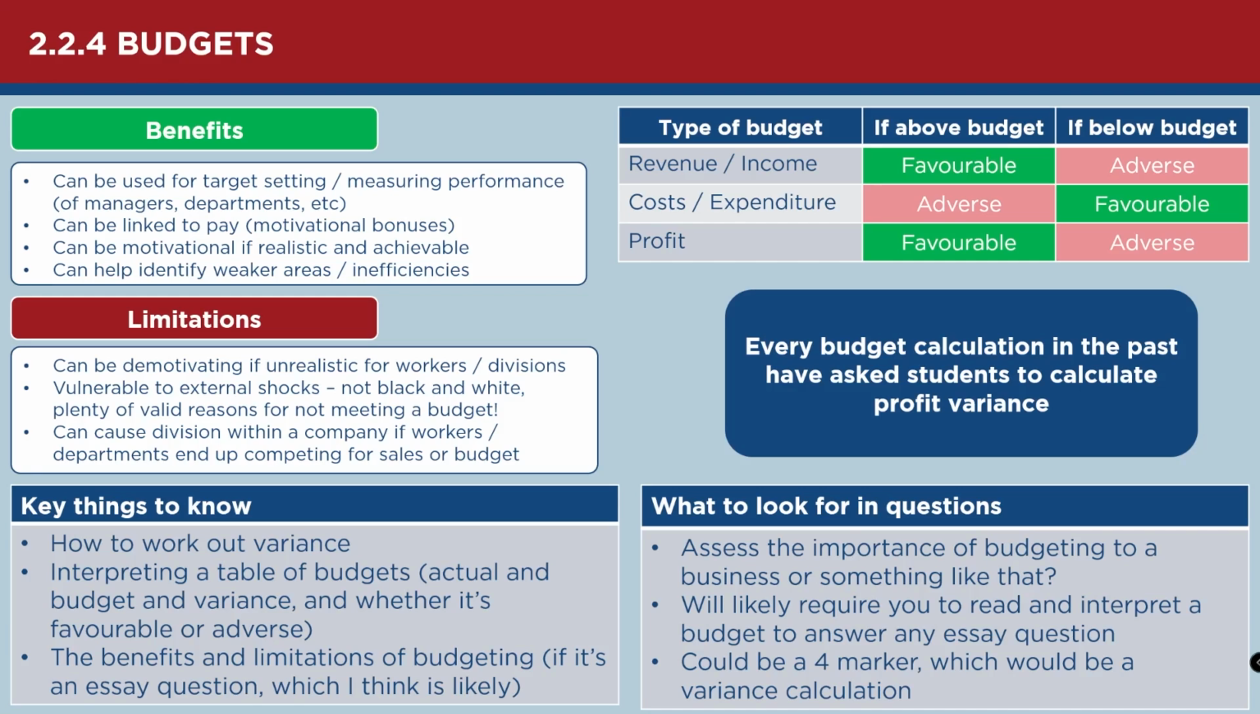So make sure you know how to work out variance. Make sure you know how to interpret a table of budgets. Make sure you know the difference between favourable and adverse, and then the benefits and limitations of budgeting.